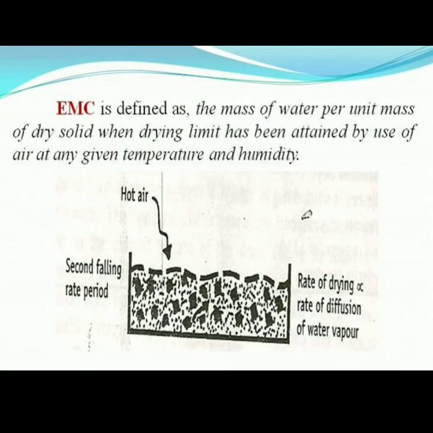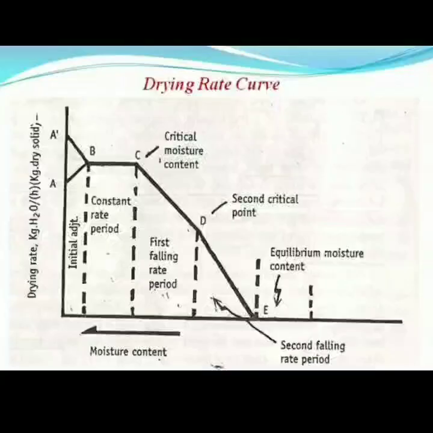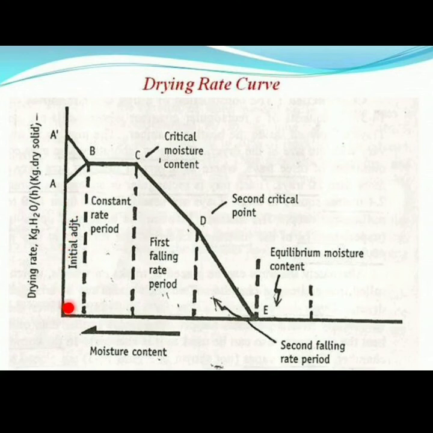So in this drying curve, first is the initial adjustment, second is the constant rate period, that is BC.